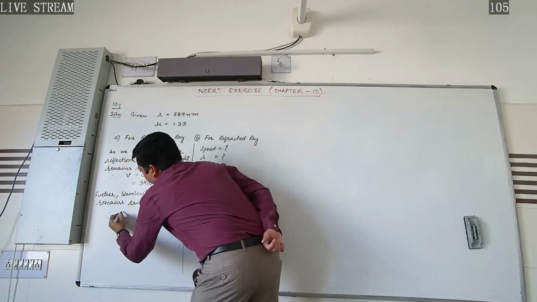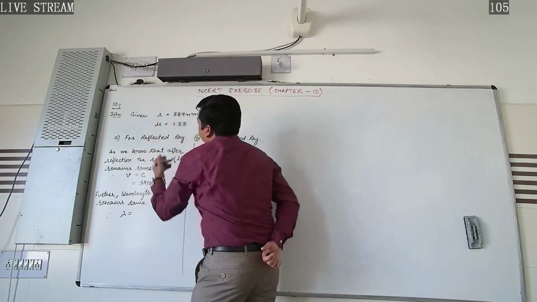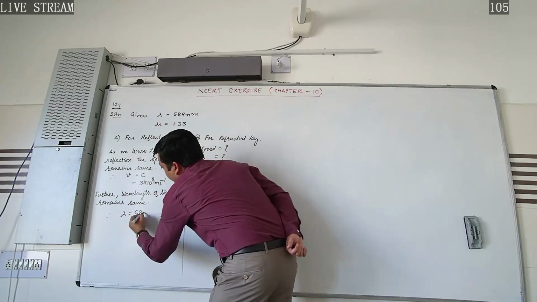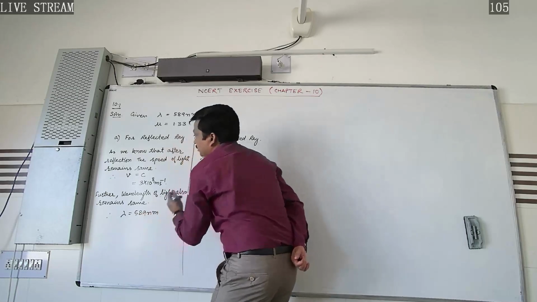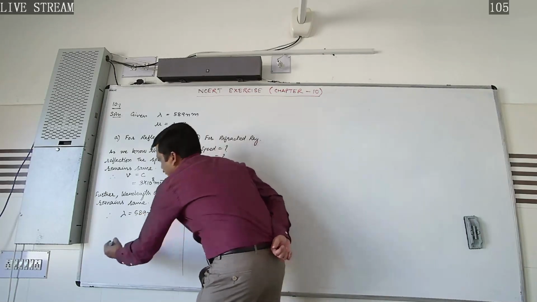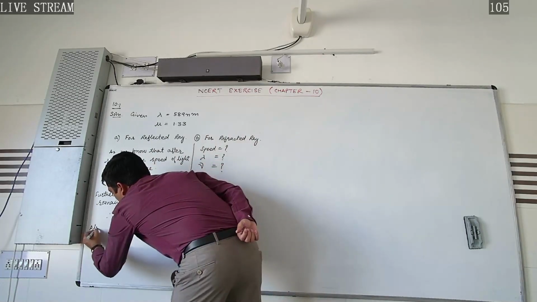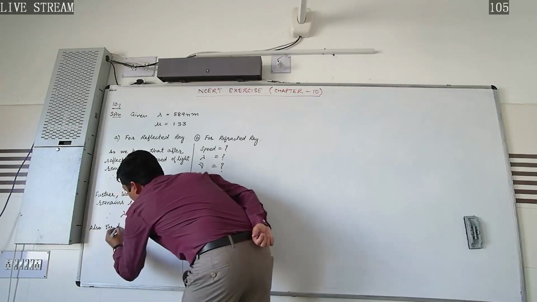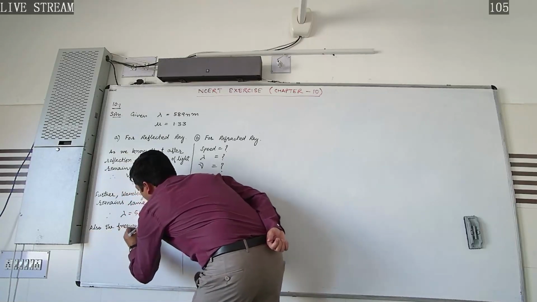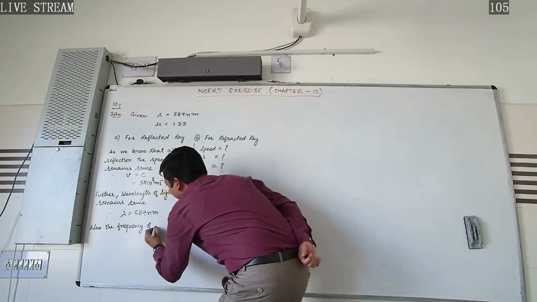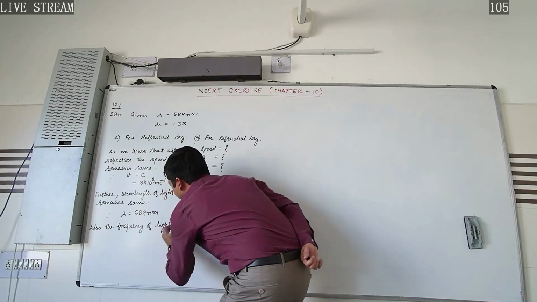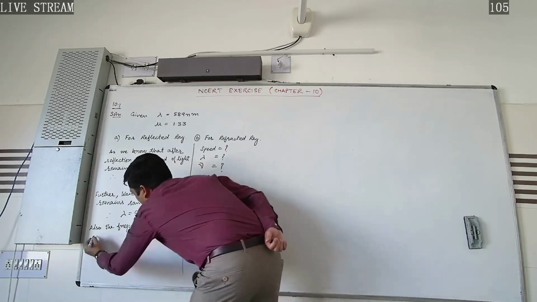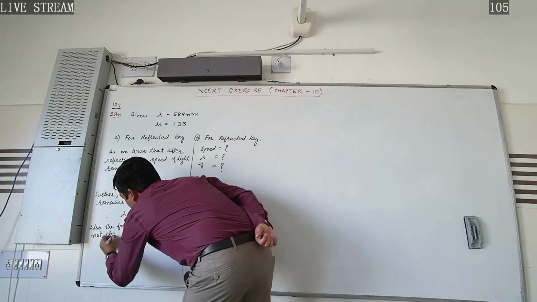So therefore the wavelength will be equal to 589 nanometer, it will remain the same. Also the frequency of the light does not change.